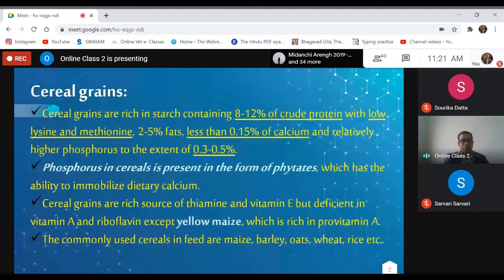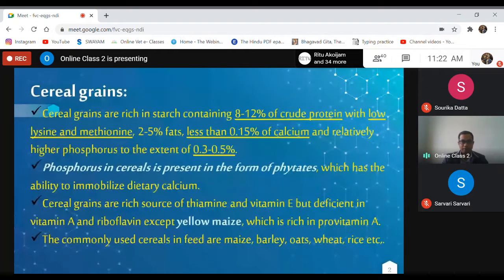However, in most of the cereals, phosphorus will be in the form of phytin phosphorus. That is, phosphorus will be in combination with phytic acid, and that is known as phytin phosphorus.